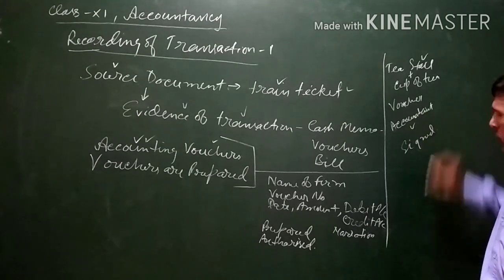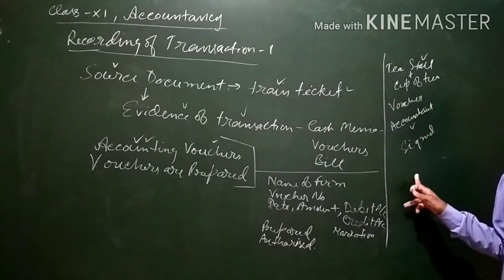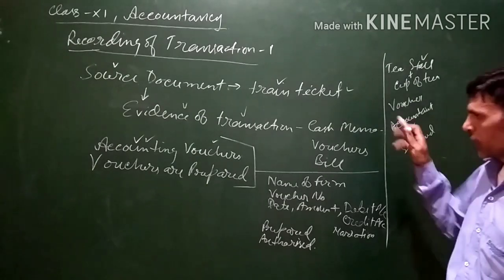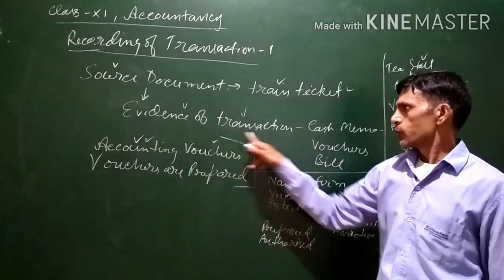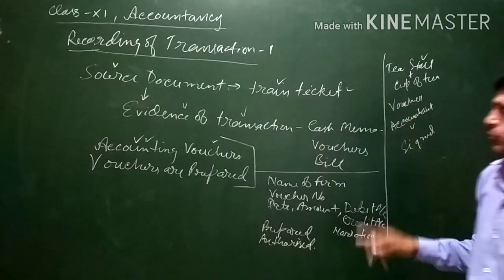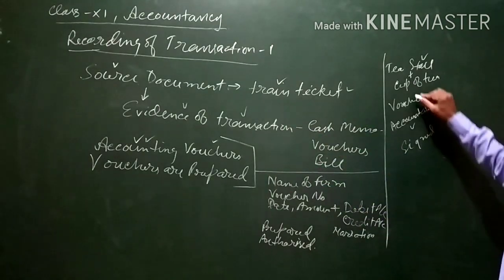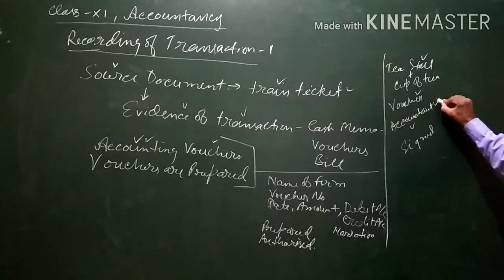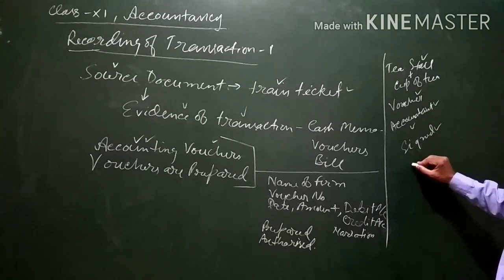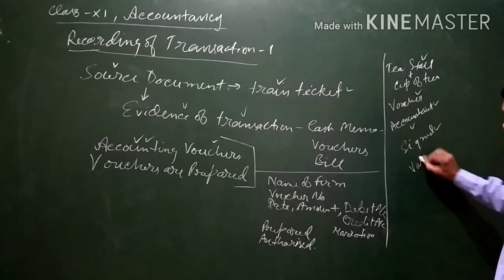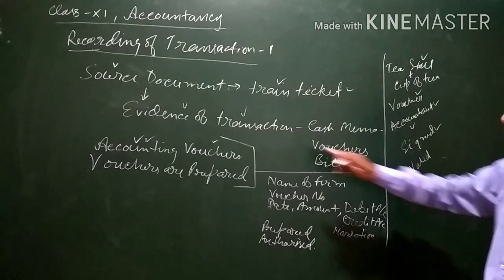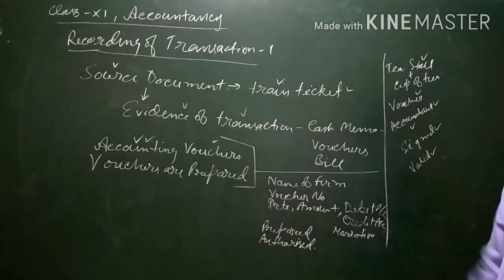These are treated as similar to the source document, the evidence of a transaction. When these vouchers are prepared by an accountant and signed by the concerned or authorized person, they are considered a valid document, just like valid evidence of a transaction.